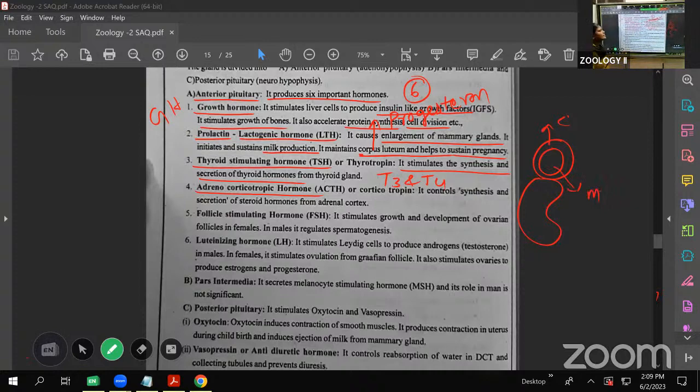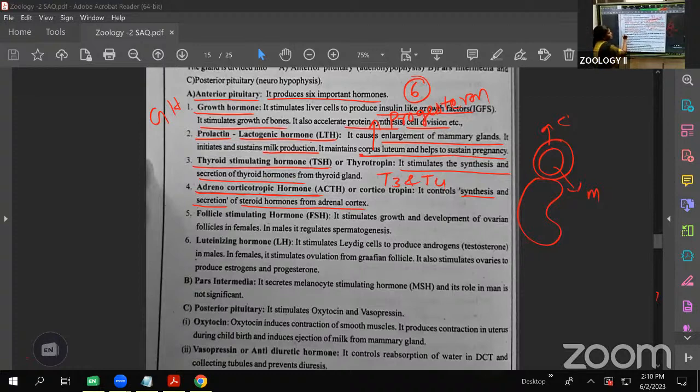The cortex mainly produces a number of steroid hormones. These steroid hormones are controlled by the adrenocorticotropic hormone, or ACTH, and it controls the synthesis and secretion of the steroid hormones from the adrenal cortex. The release of the steroid hormones from the adrenal cortex is controlled by this adrenocorticotropic hormone.